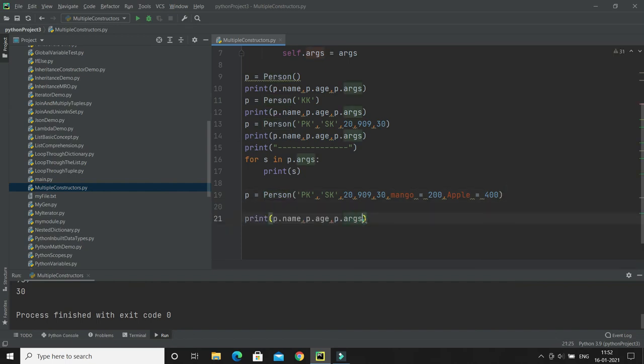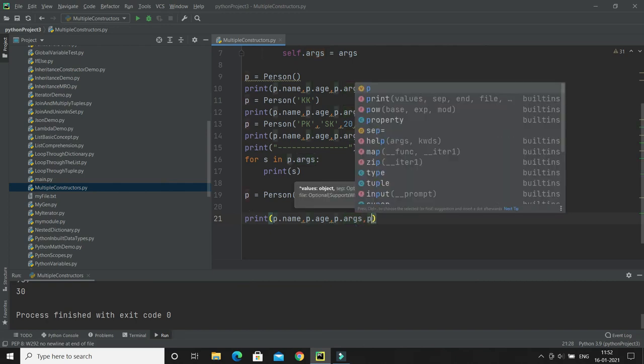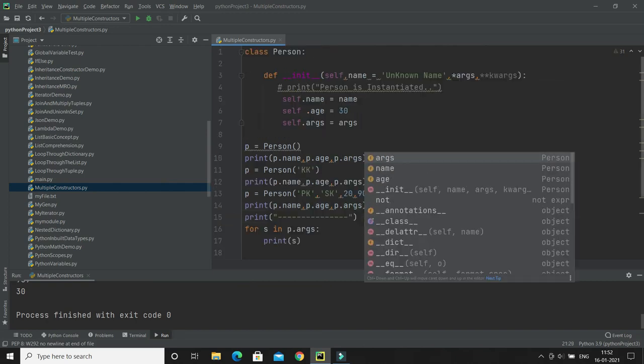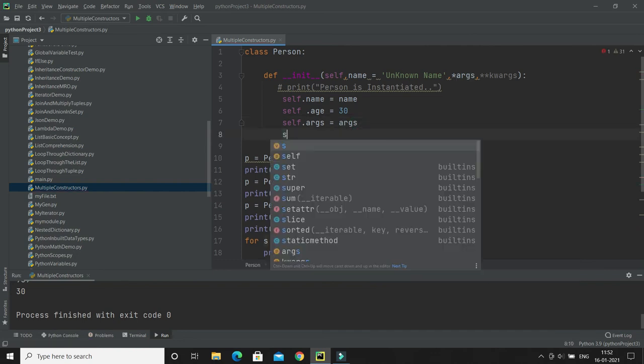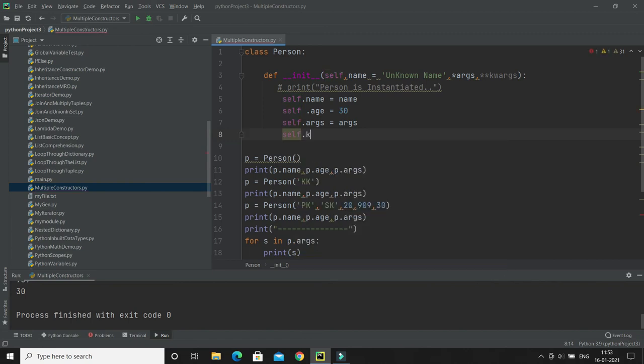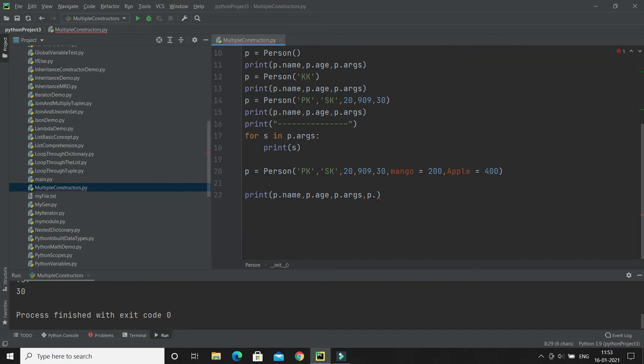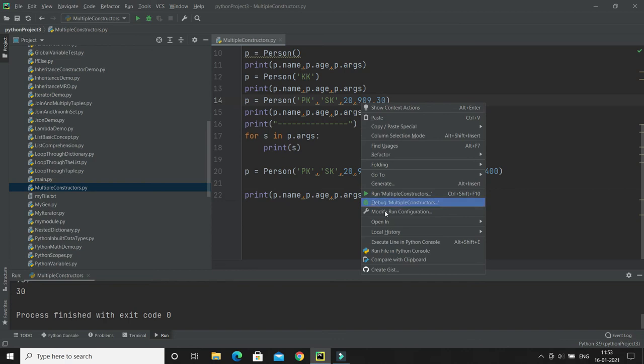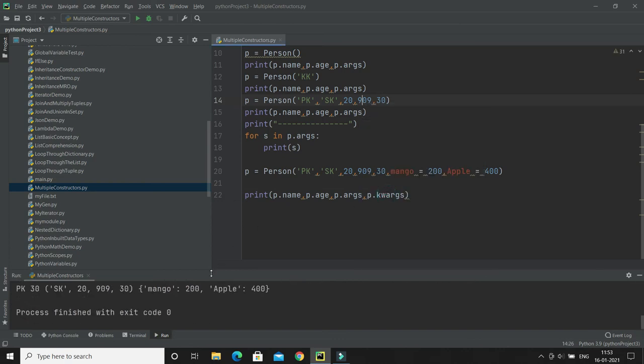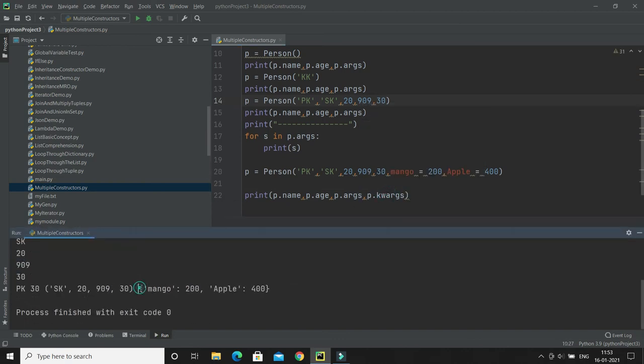So here I could do p dot, and of course you need to assign this value in your constructor. I would say self.kwargs equals kwargs, and of course kwargs, kw means keyword arguments, variable length arguments. And here we can print, right? If I iterate here, you can see now the key value pairs have been assigned as a dictionary, right?